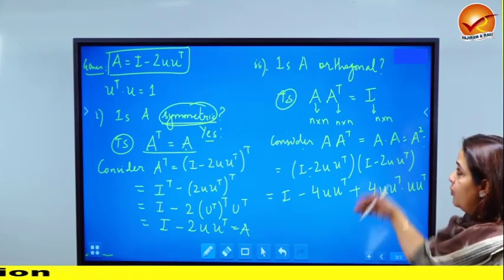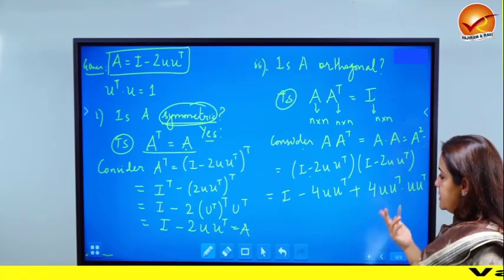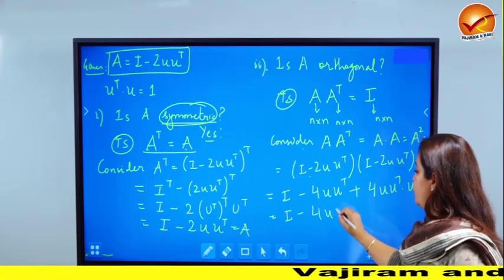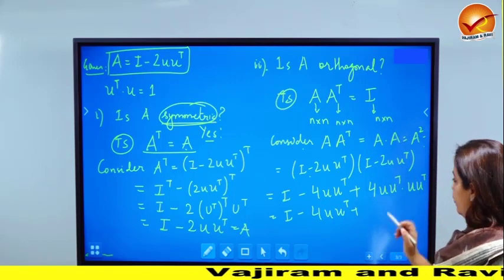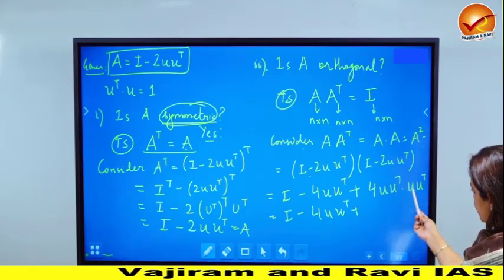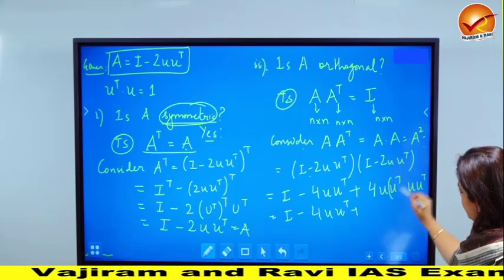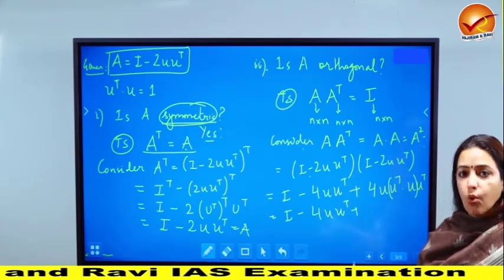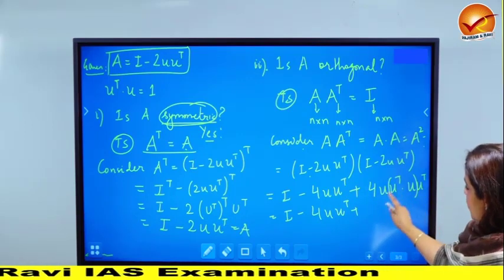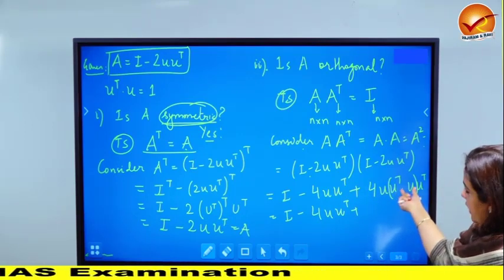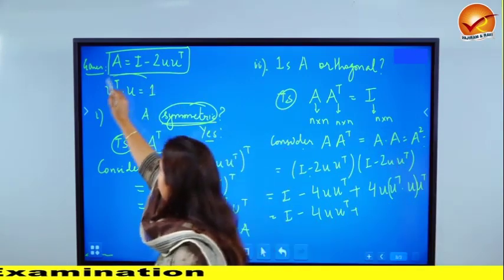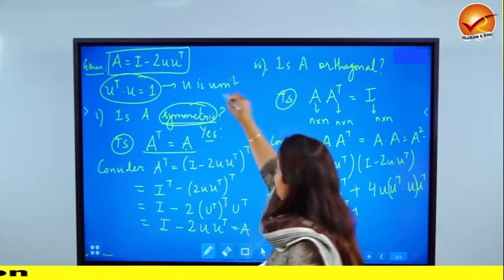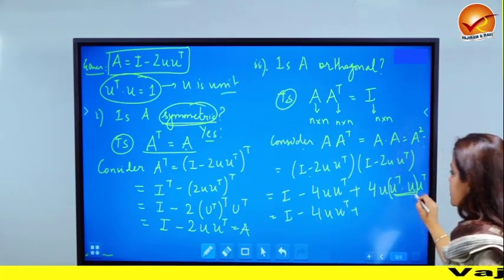Right? Now again, I'm not bothered about what I want to show, I'm just simplifying the terms and seeing what I'm going to get. So I minus 4UU transpose plus. Now if you pay attention, this is UU transpose, UU transpose. We can always use associativity, which tells you that you can put the brackets anywhere without changing the order of the elements. So I'm just combining U transpose and U together. And if you pay attention again, here U is a unit matrix. We use it here, so U transpose U just becomes 1.